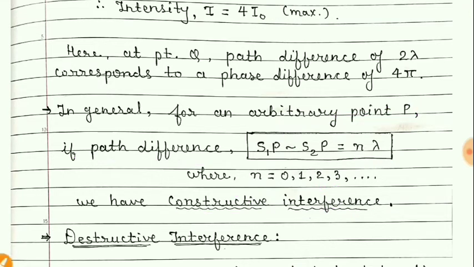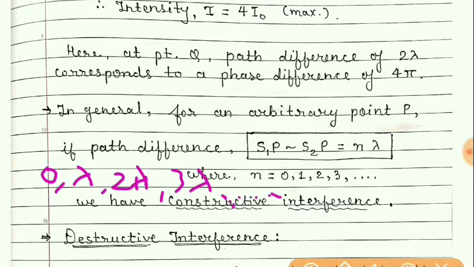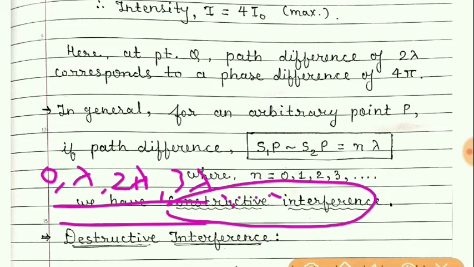Means if the path difference is either 0, or lambda, or 2 lambda, 3 lambda and so on, in such case we'll get constructive interference.